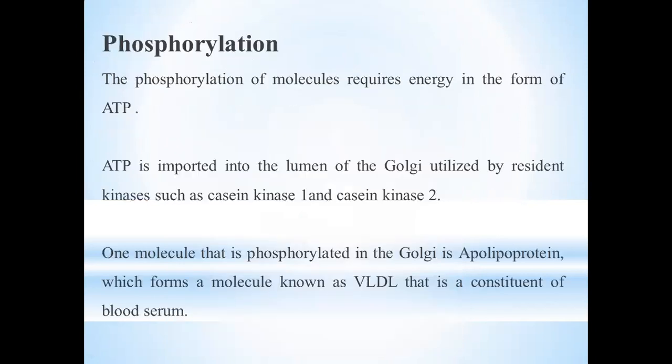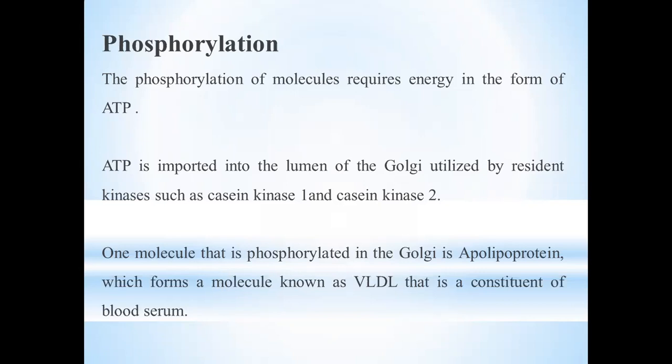The third important function of the Golgi apparatus is phosphorylation. The phosphorylation of molecules usually requires energy in the form of ATP. As you know, ATP and ADP are the molecules that give energy and are produced by mitochondria. So ATP is imported into the lumen of the Golgi, utilized by resident kinases, including casein kinase 1 and casein kinase 2.